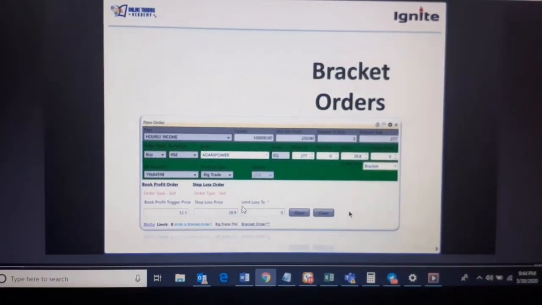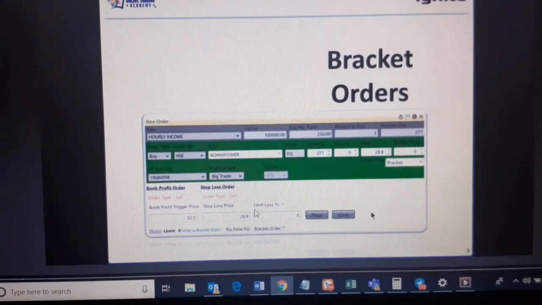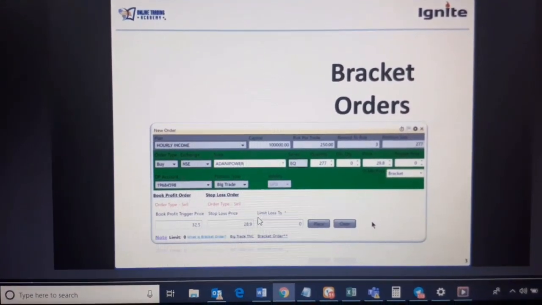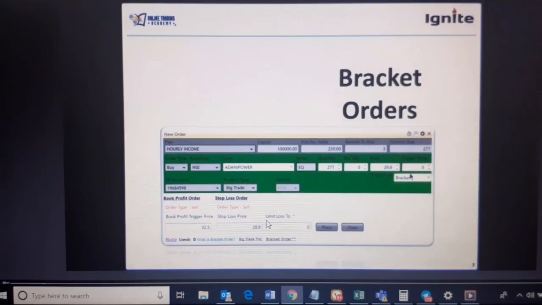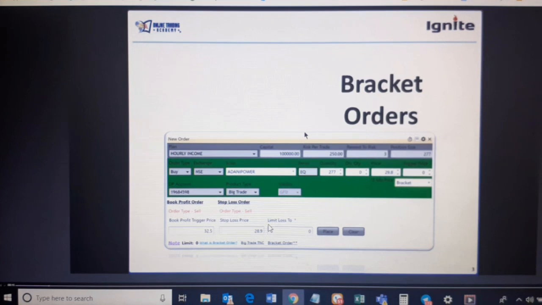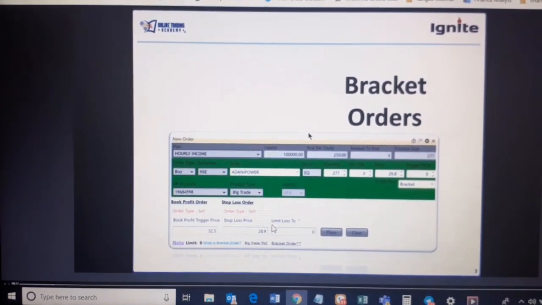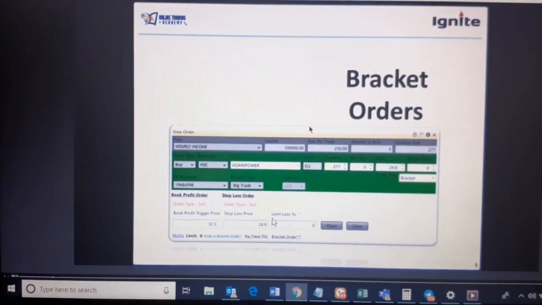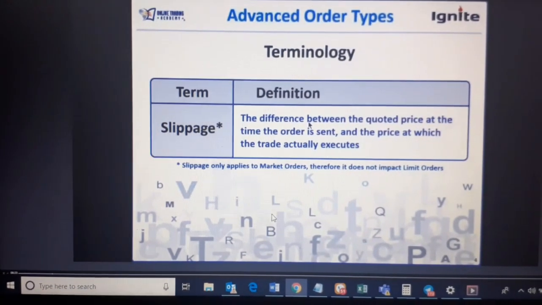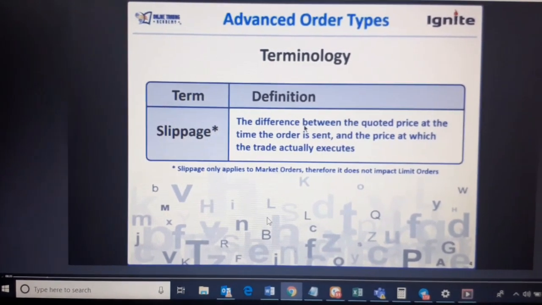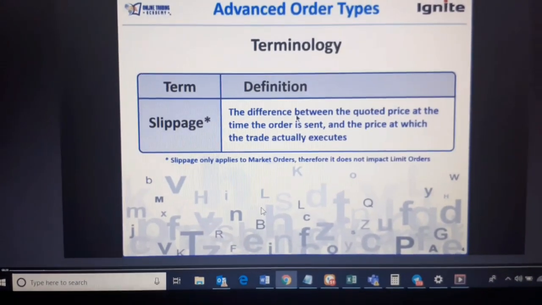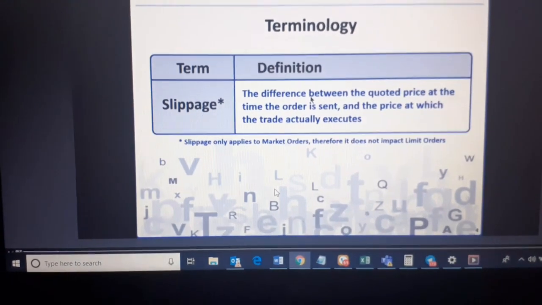So this is how a bracket order looks like. I'm going to explain each and every thing over here, only the basic things. Once I go to the Trade Tiger platform after explaining the slides, there I will explain that. Now let us first learn something about the terminology slippage. There is a terminology over here which you need to know.